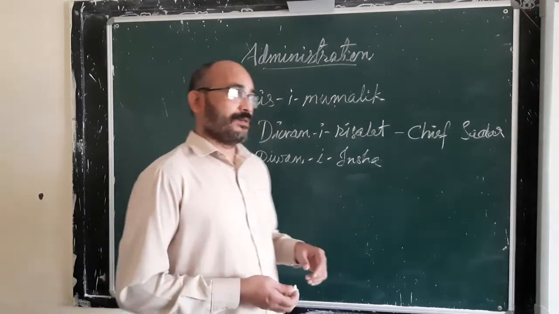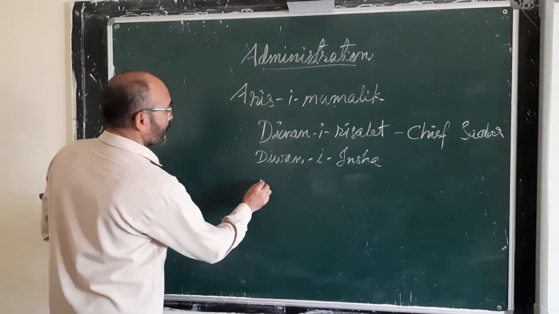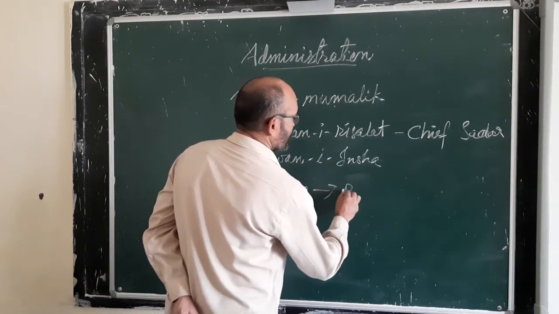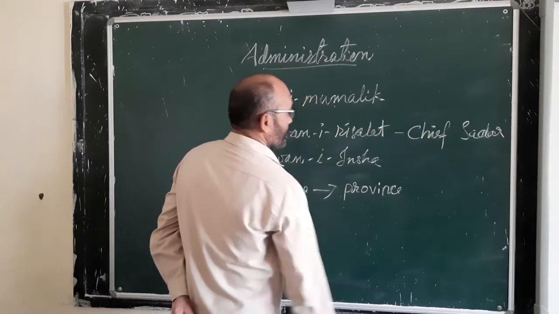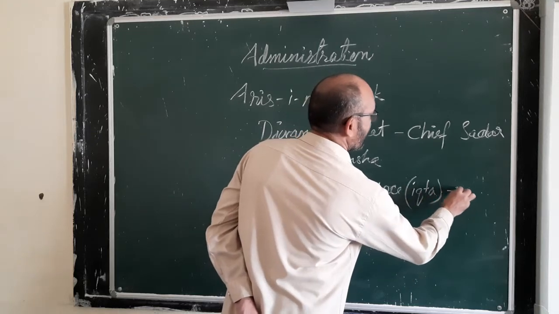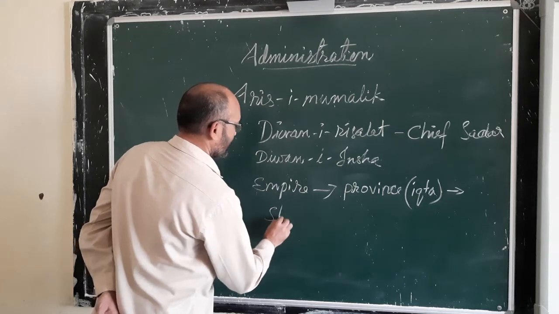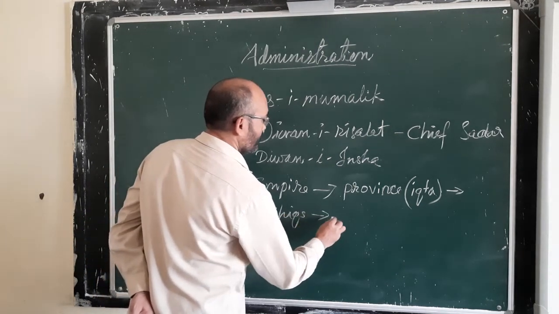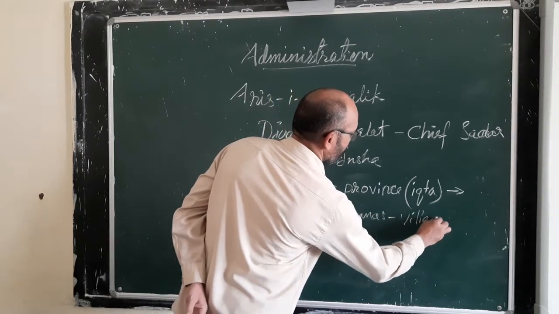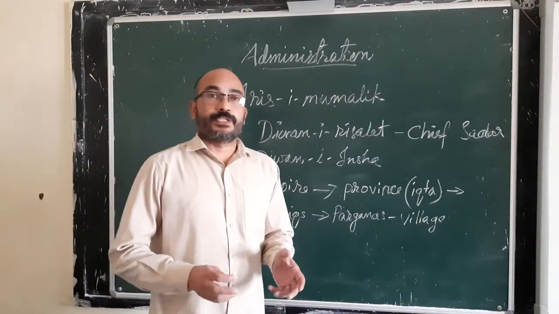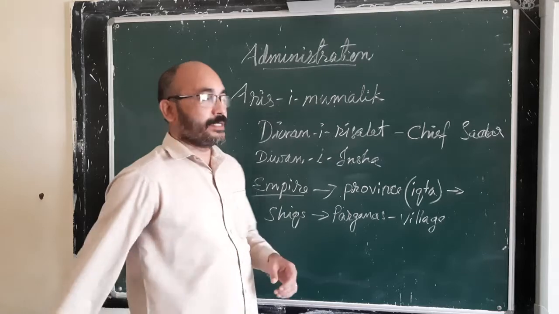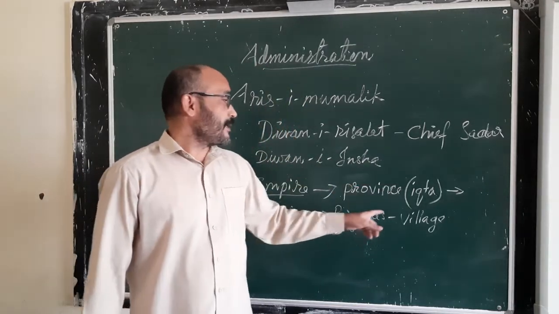So Iktas, Shiqs, Parganas, and villages were the administrative units of the Delhi Sultanate empire.